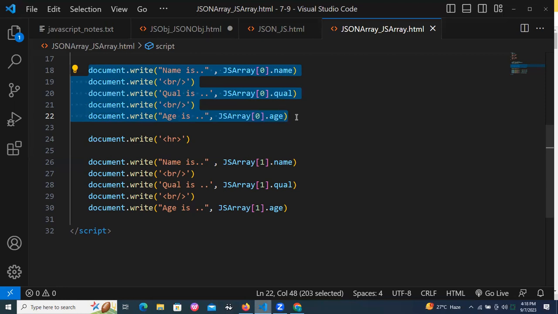Before that, one complex example I will show. Based on search, you need to show the data. Students, only student data need to be printed. If you search teachers, teachers data need to be printed. If your search is employees, employees related data need to be printed from the JavaScript total object. Okay, that we will go through. That kind of one application, we will see.